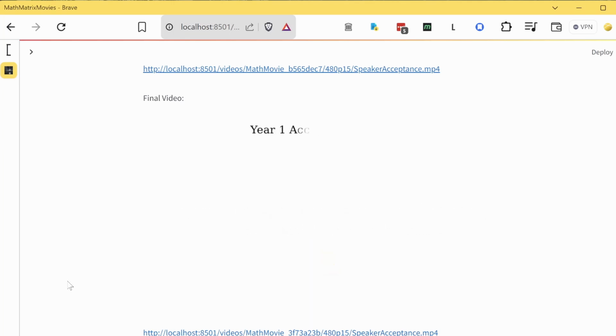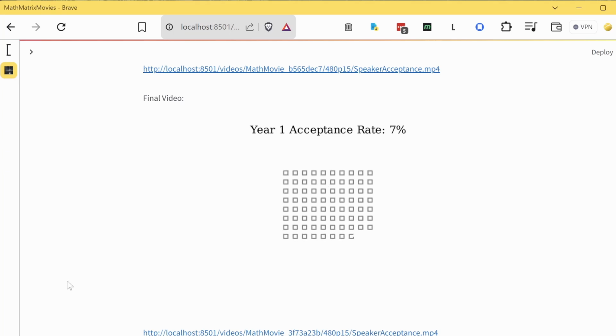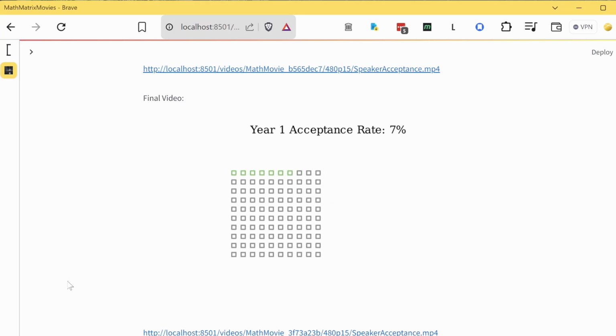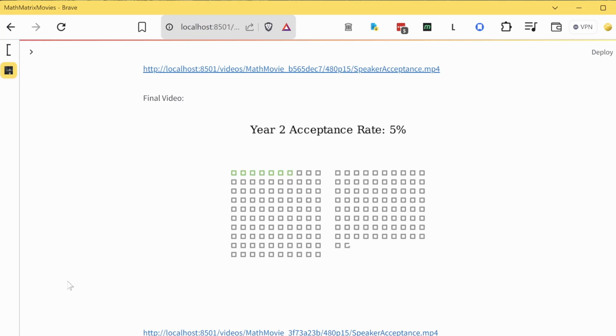Let's assume the acceptance rate for talks falls to 7% next year. Let's visualize this. Each square represents an applicant, and there are 100 applicants in total. The green squares show the 7 applicants that get accepted. The year after, let's assume that the acceptance rate falls to 5%. Again, each square here represents an applicant, and we still have 100 applicants. This time, only 5 applicants, shown in green, will be selected.